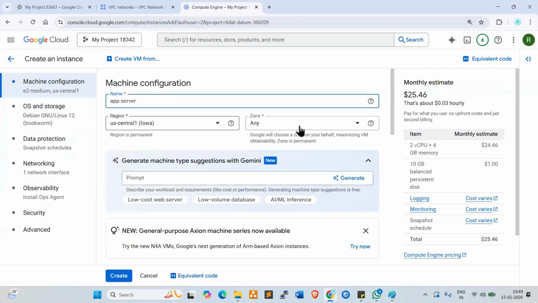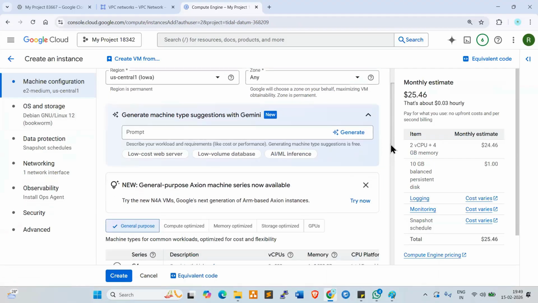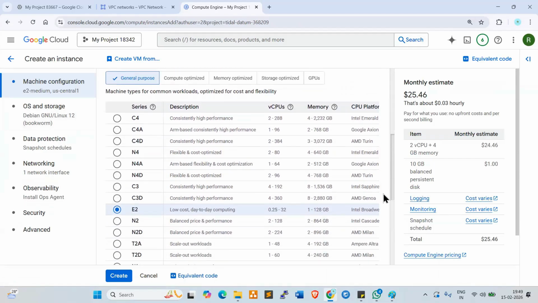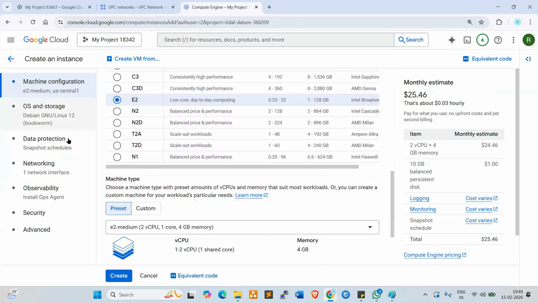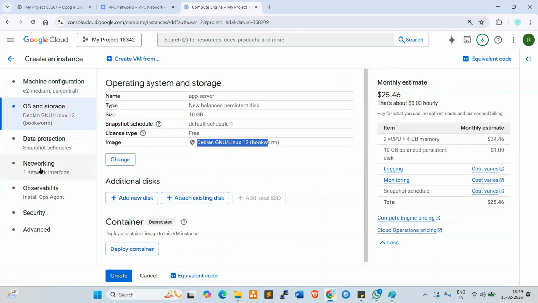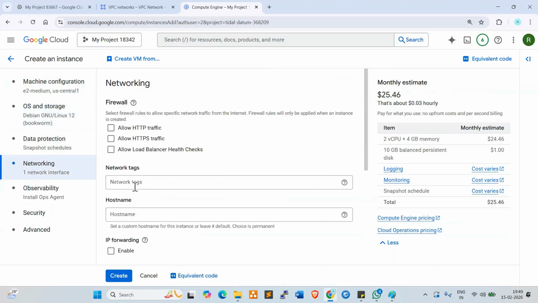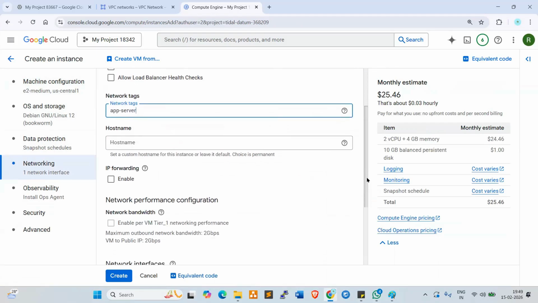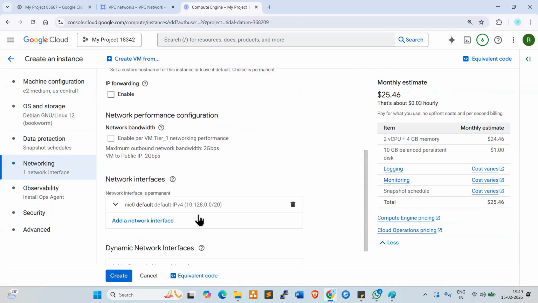App server. Now go down here. Same series servers we can use here. Now click on OS, the Debian OS only you can use. Now go to networking here. Select the network tag here, app server. Now go down here. You can select the network interface.